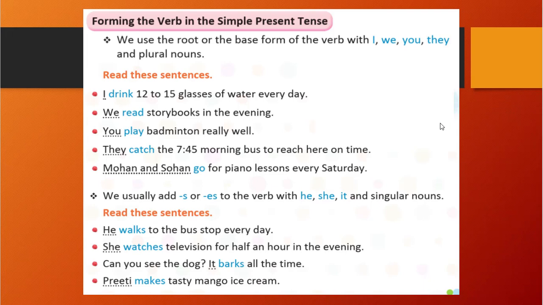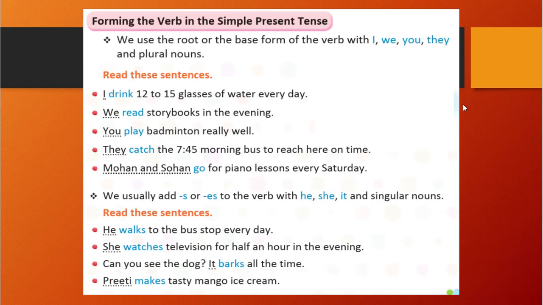Like you can see here, he walks to the bus stop every day. She watches television for half an hour in the evening. Can you see the dog? It barks all the day. Preeti makes tasty mango ice cream. So you see here, he, she, it and Preeti. Preeti is a singular noun, right? In the previous example, Mohan and so on, two persons are there, so that is a plural noun. Here Preeti is a single person, so that is a singular noun.